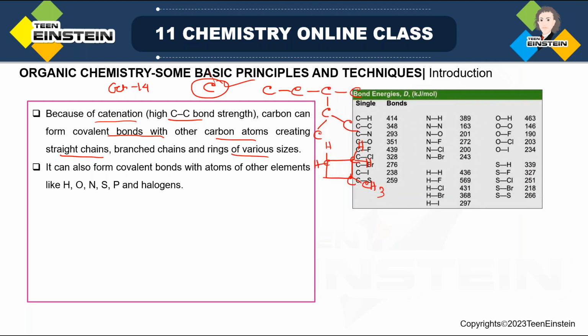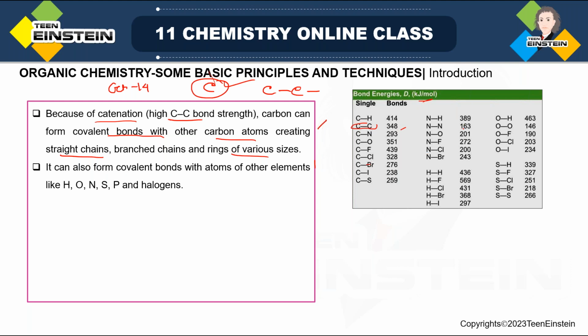Now in this table you will be able to see the bond strength comparison. Look at this value for the C-C bond: it is 348 kilojoule per mole. So the bond between the same element, carbon-carbon, is 348 kilojoule per mole.